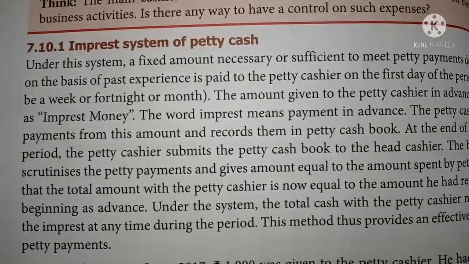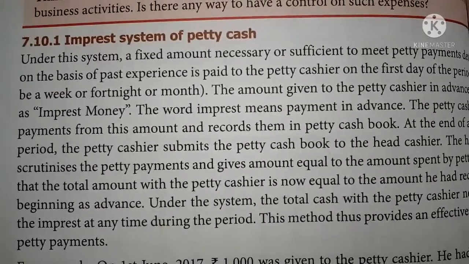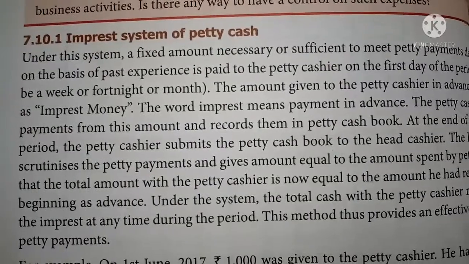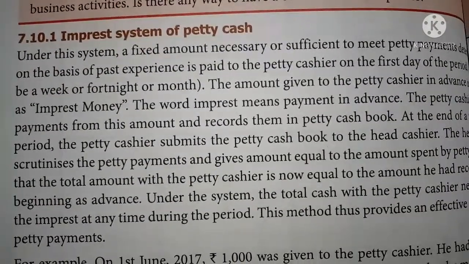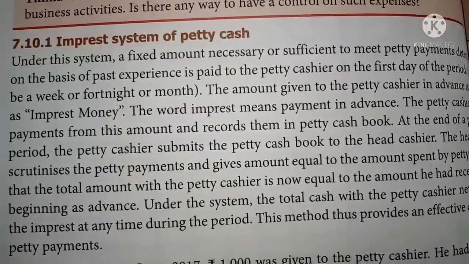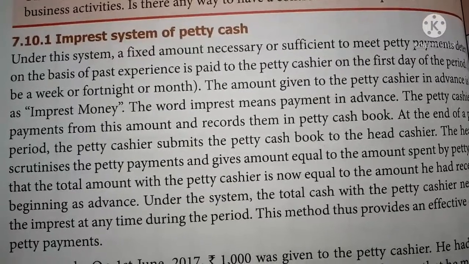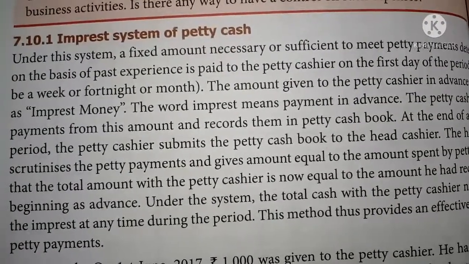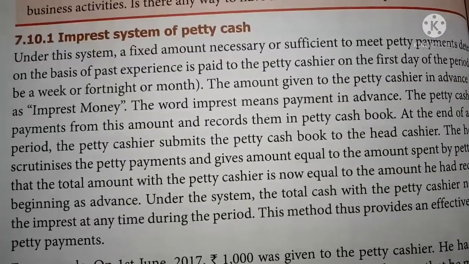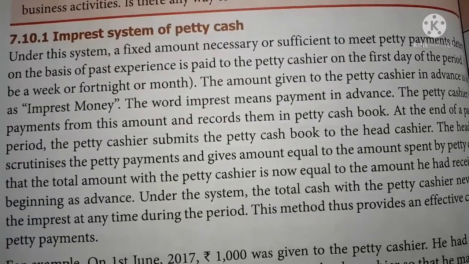That is, under this system, a fixed amount necessary or sufficient to meet petty payments, on the basis of past experience, is paid to the petty cashier on the first day of the period, be it a week or fortnight or month. So the amount given to the petty cashier is an advance, known as imprest money. The word imprest means payment in advance.